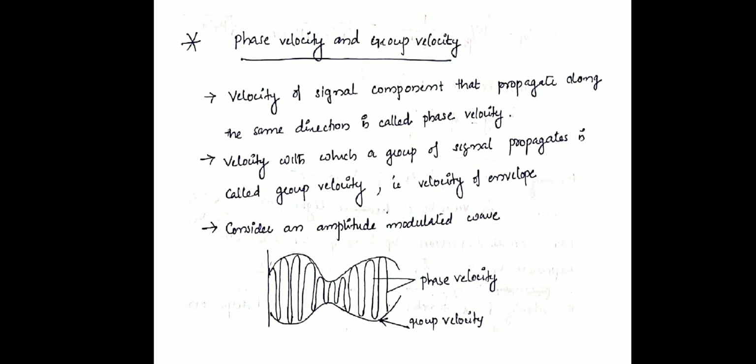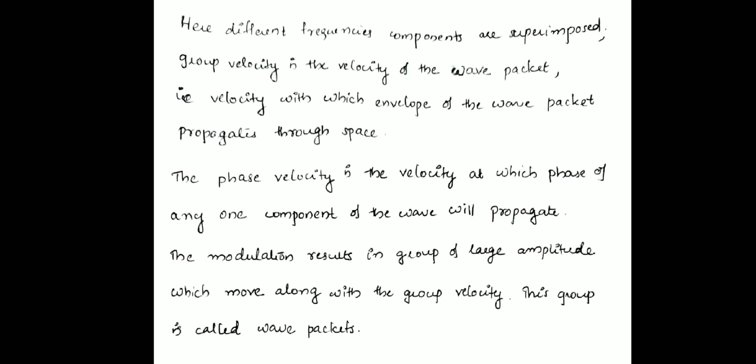So we can see this in this figure. This is an amplitude modulated signal waveform. The phase velocity is the individual component velocity, whereas the group velocity is the outer envelope velocity. Here different frequency components are superimposed. Group velocity is the velocity of the wave packet, that is, the velocity with which the envelope of the wave packet propagates through space. The phase velocity is the velocity at which the phase of any one component of the wave propagates. The modulation results in groups of large amplitude which move along with the group velocity. This group is called a wave packet.